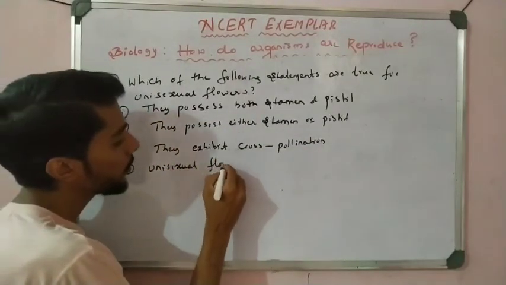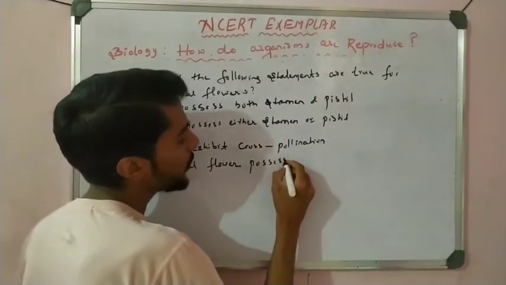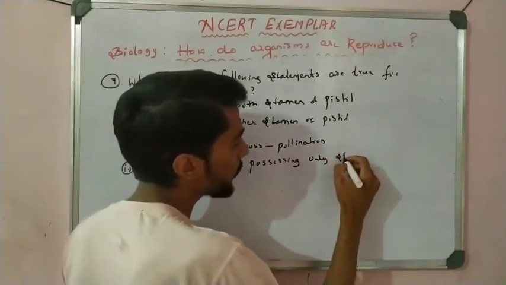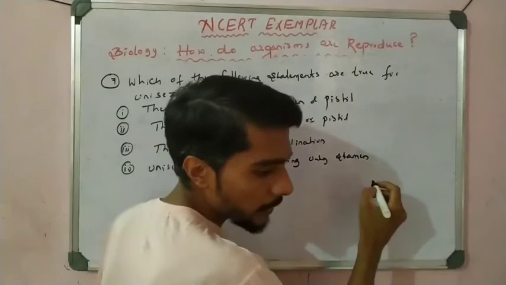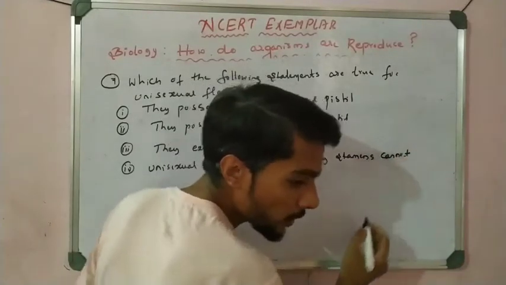Then the 4th statement: a unisexual flower possessing only stamens cannot produce fruits.